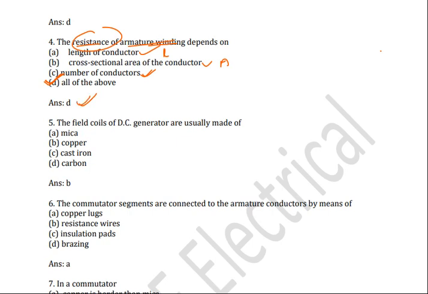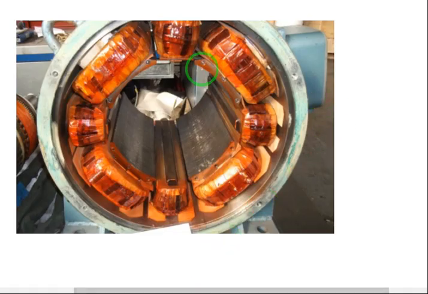The field coils of DC generator are usually made of which one? The correct answer is copper. The field coils of DC generator are made of copper. You can see in practical, these are the copper coils wound here, and these copper coils are used for generating magnetic field in DC machine.